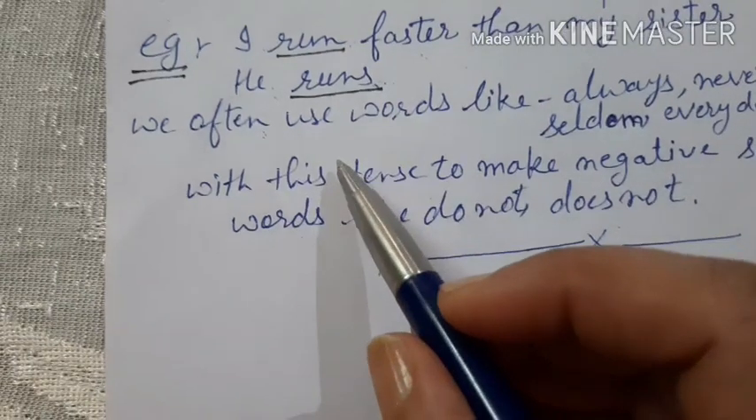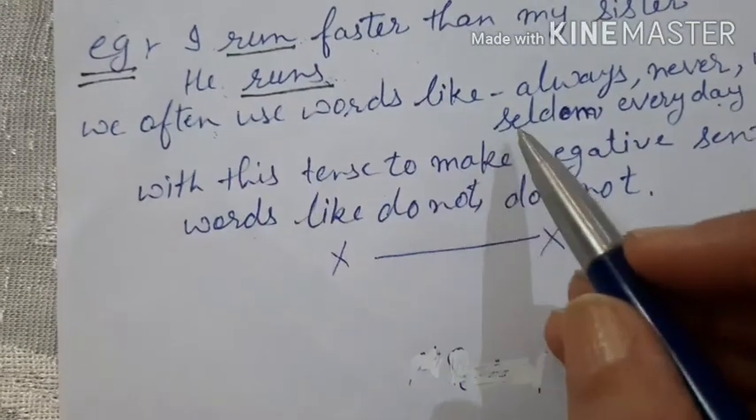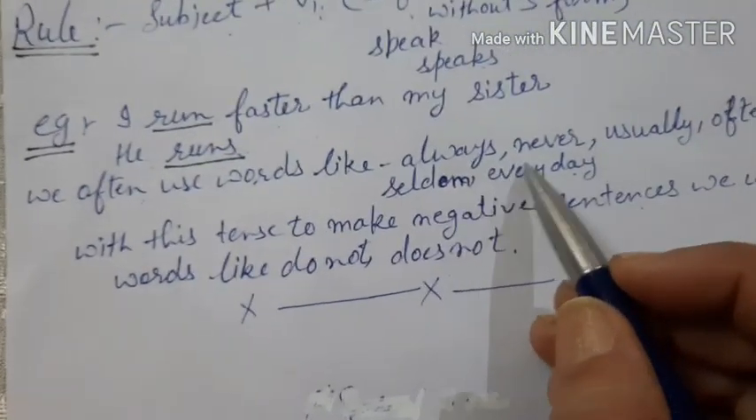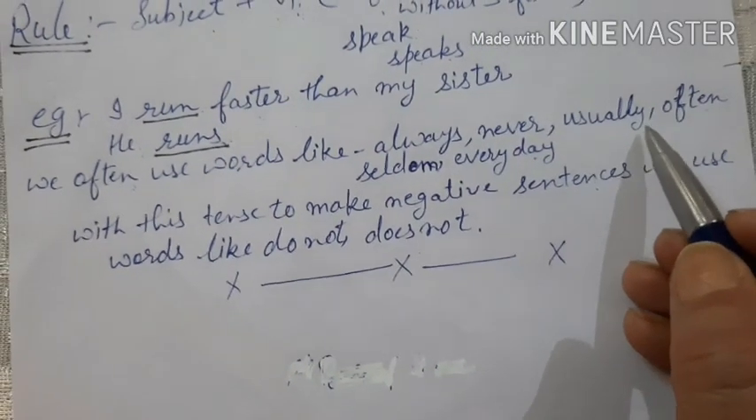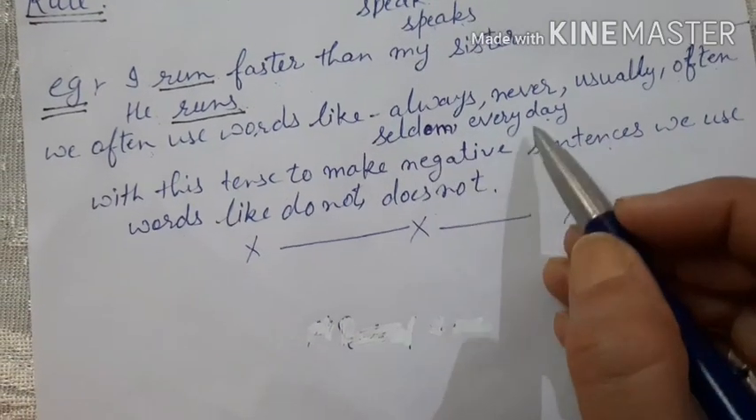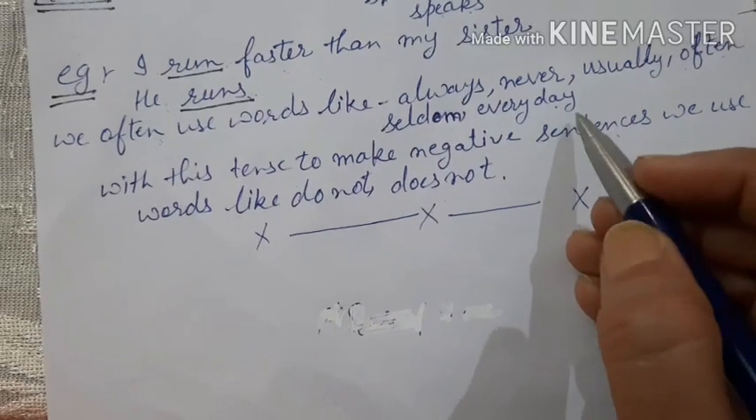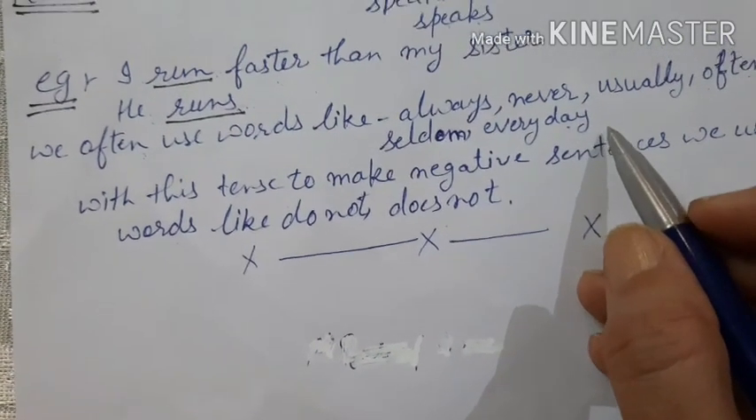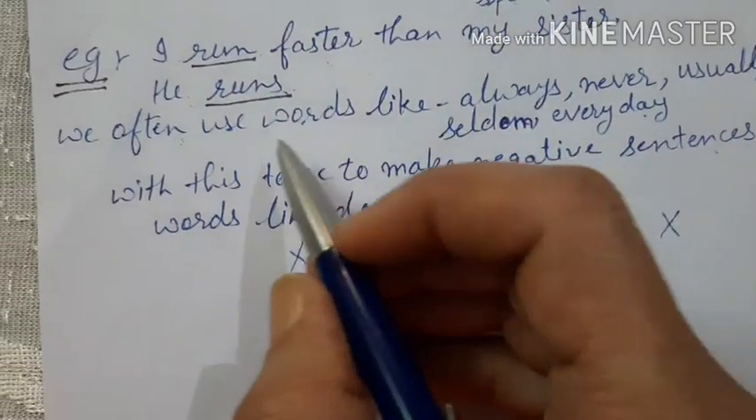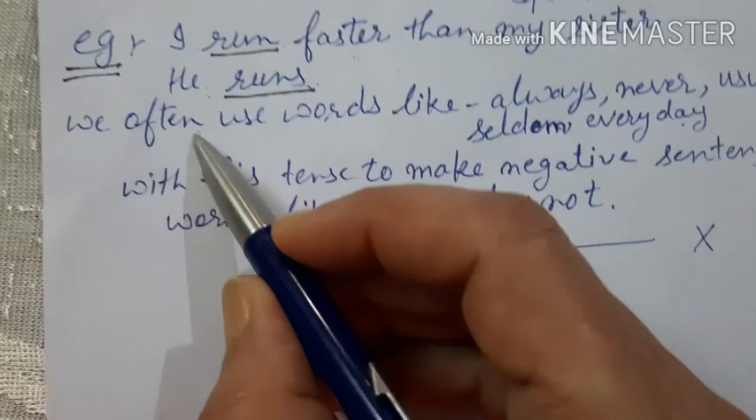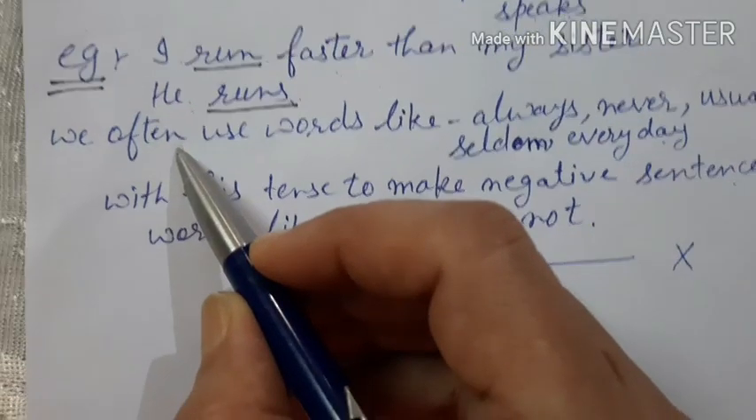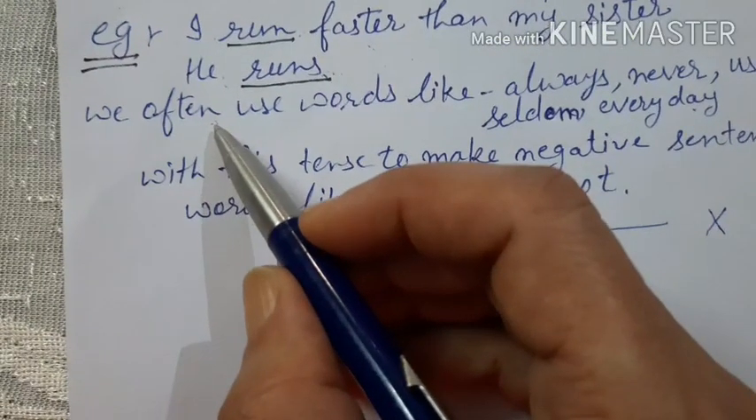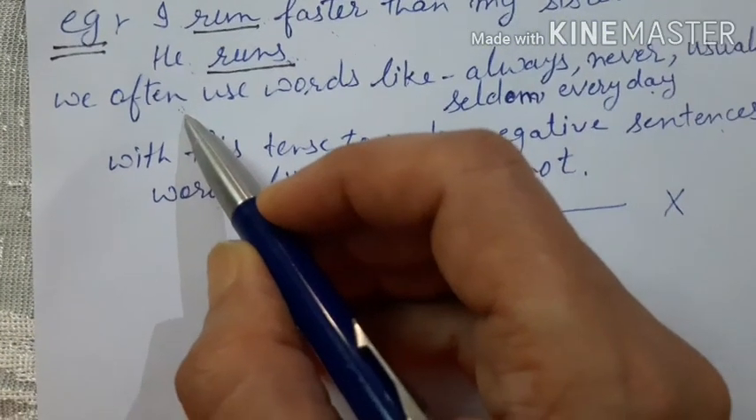Next, we often use words like always, never, usually, often, seldom, every day. These are the words which we generally use in simple present tense sentences. There's one word over here which is generally mispronounced, that is often. Many children pronounce it with a t. It is not often with a t, it's often.